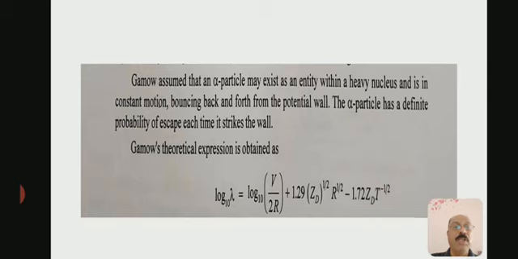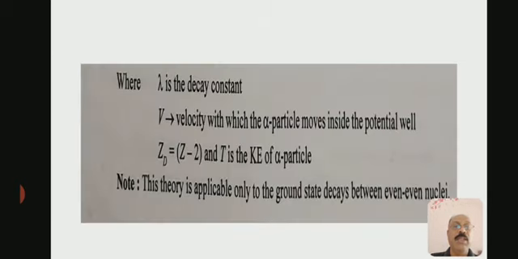Gamow's theoretical expression is obtained as log₁₀λ = log₁₀(v/2R) + 1.29 Z'^(1/2) R^(1/2) - 1.72 Z' T'^(-1/2), where λ is the decay constant, v is the velocity with which the alpha particle moves inside the potential well, Z' is Z minus 2, and T' is the kinetic energy of the alpha particle.